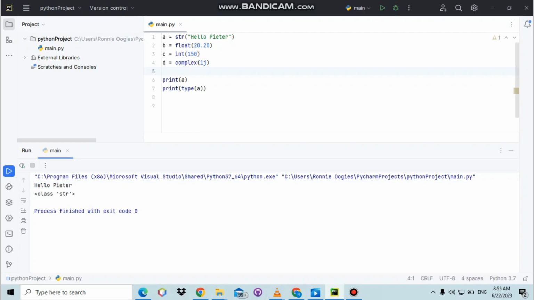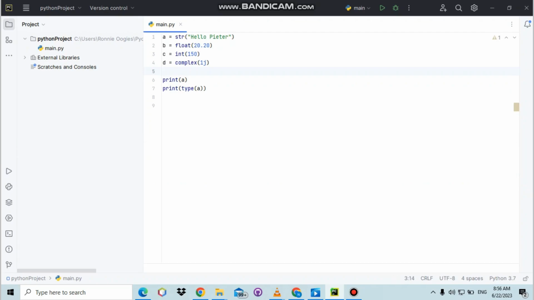So what is happening here? The type function is also a built-in function, which means it retrieves the data type stored in a class format, as you can see in these angle brackets after hello Peter, because type gives us a specified output about where the data type is being stored, in a class format.